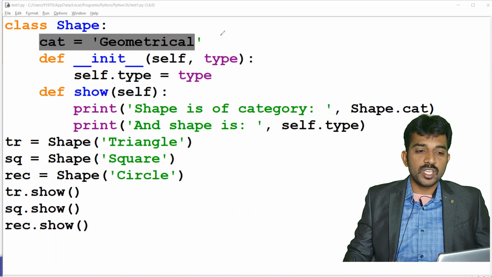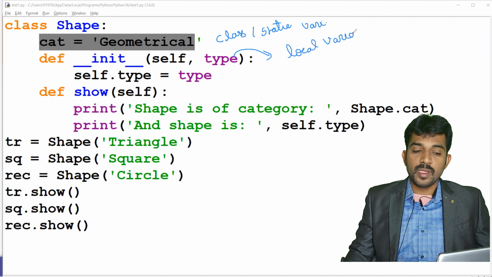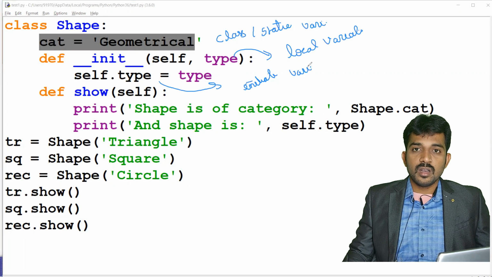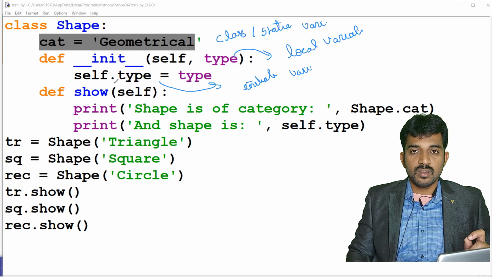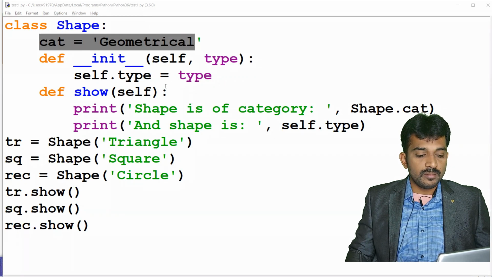I'm going to show you one important thing here. This is a class variable. Please note this. This is the class or static variable. The type is a local variable. Self.type is an instance or object variable. When you use self, that is an instance or object. So cat is a static variable. Please remember this one. So if you execute the program,